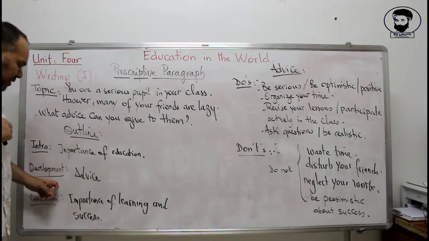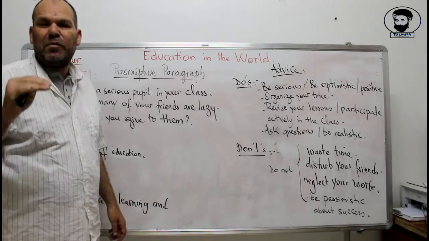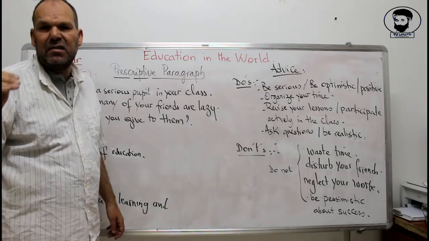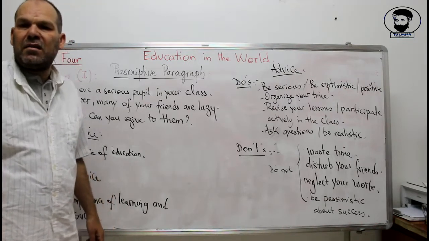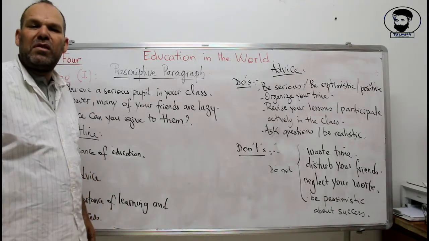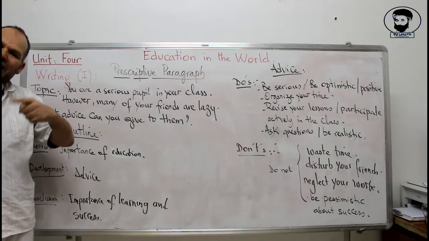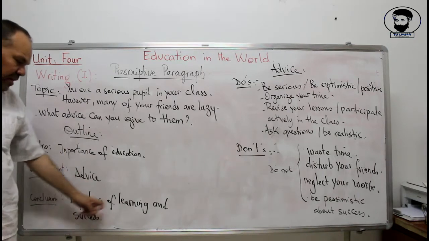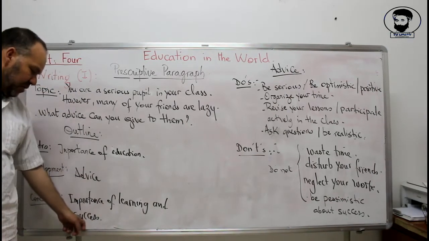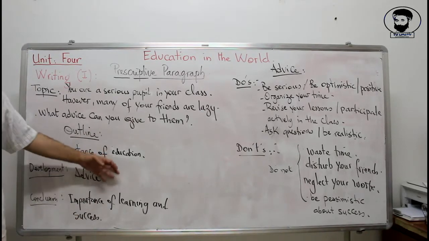Then, during the development, we are going to give the advice, the steps. Explain to people, to your friends, step by step, what are the ways that are preferable for their success. And finally, we are going to restate, it means we are going to repeat again how important learning is to our final success. So this is the outline of our paragraph.